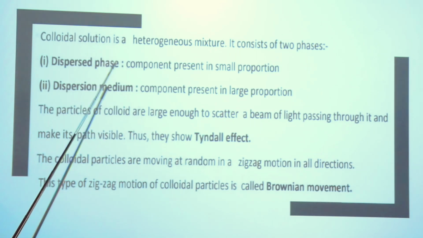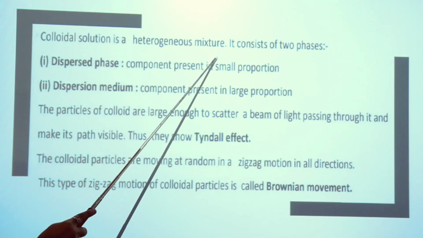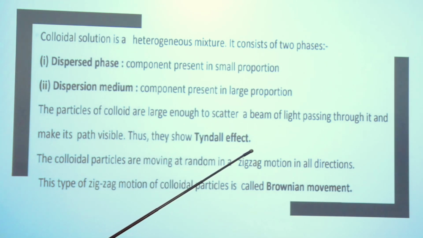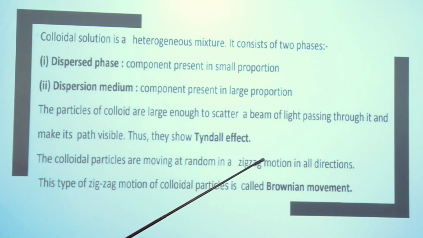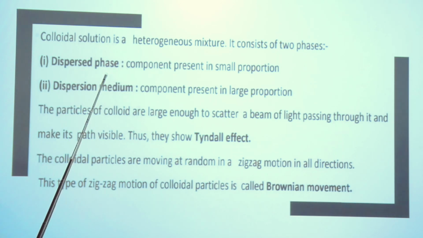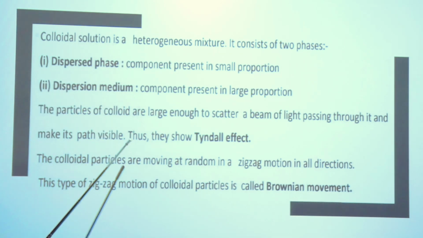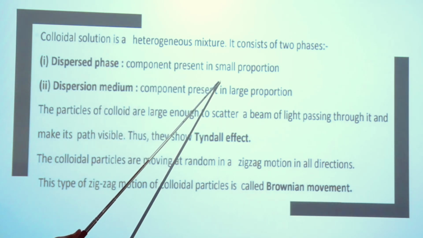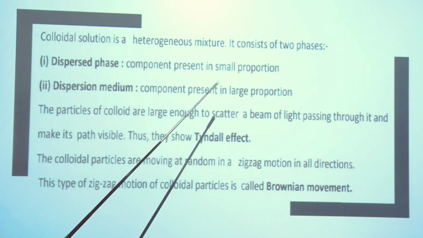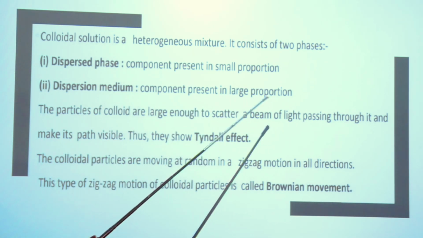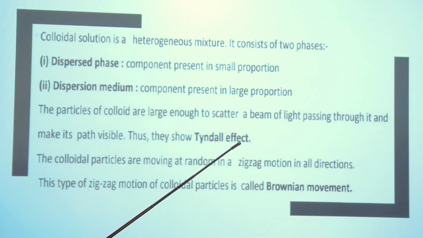Now, colloidal solution is a heterogeneous mixture. It consists of two phases like a solution. We know very well solution has the two phases, solute and solvent. Similarly, colloid has two phases, disperse phase and dispersion medium. Dispersed phase is the component present in small proportion, जो कम quantity में होगा, and dispersion medium is component present in large proportion, जो ज़्यादा quantity में होगा.